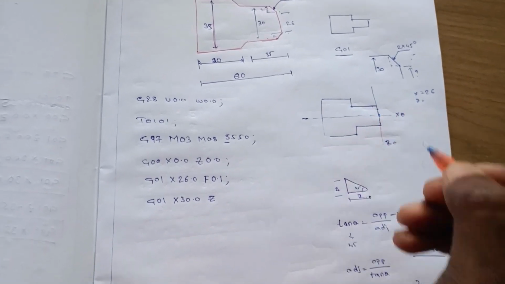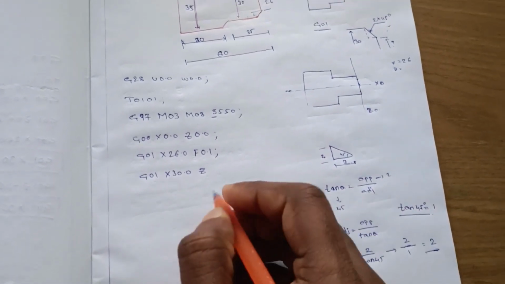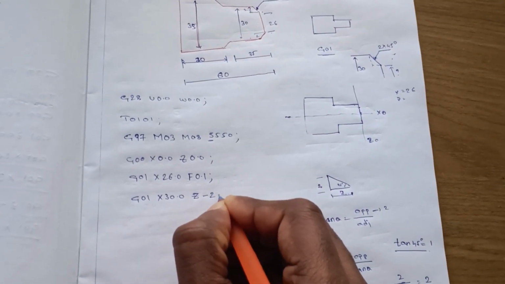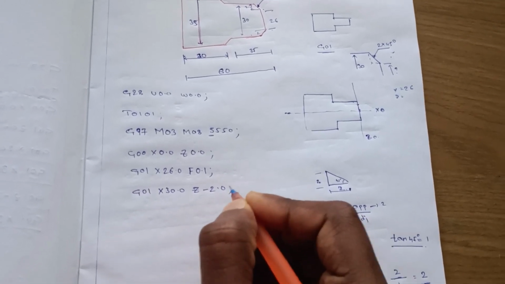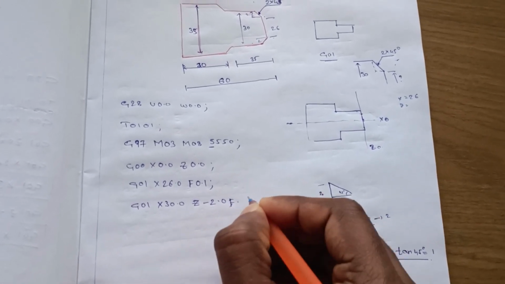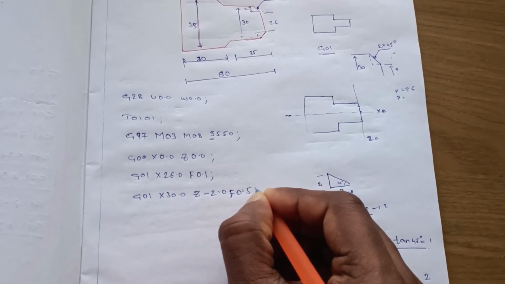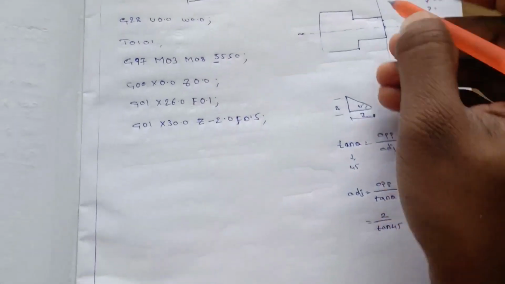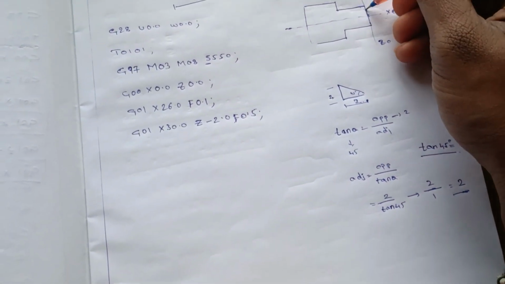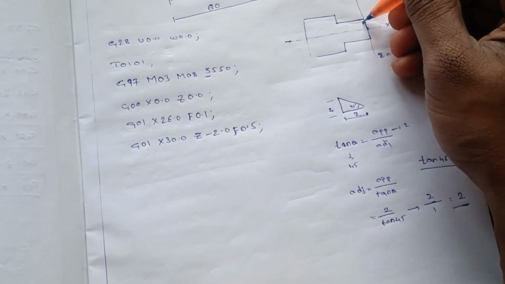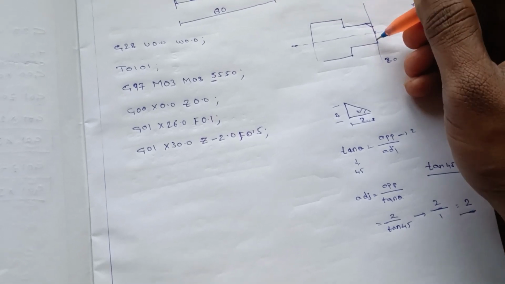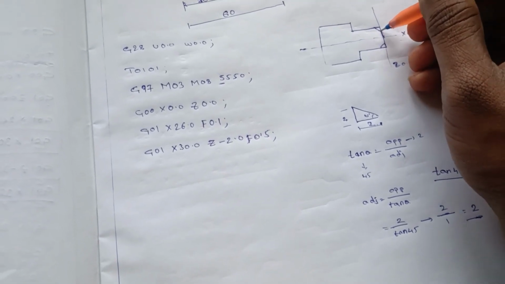It means Z we got is 2, so it will be minus 2.0. Oh sorry, I forgot to mention the feed, 0.5. It means the tool will move from here to here, and here we have this chamfer. Okay,